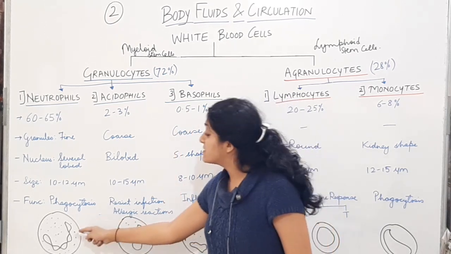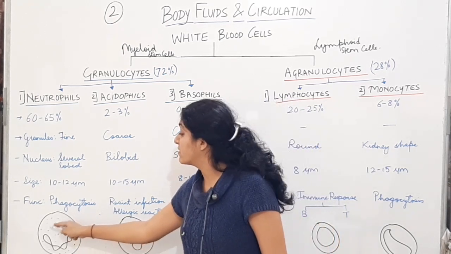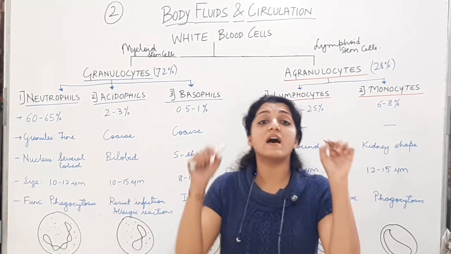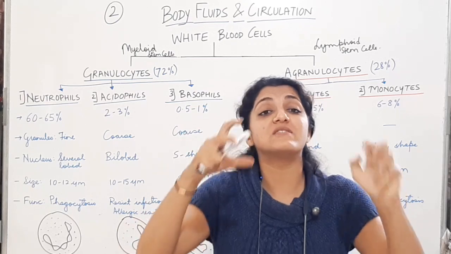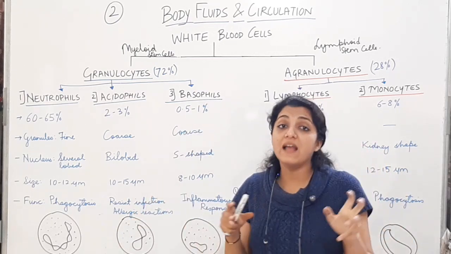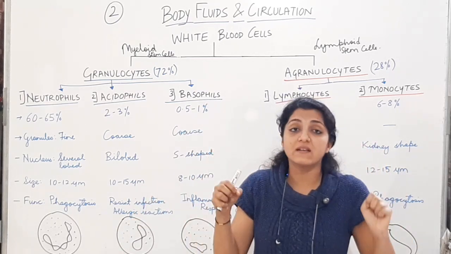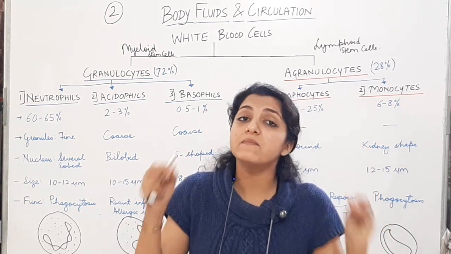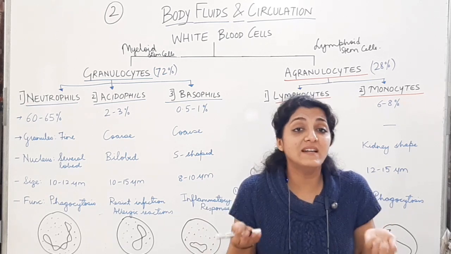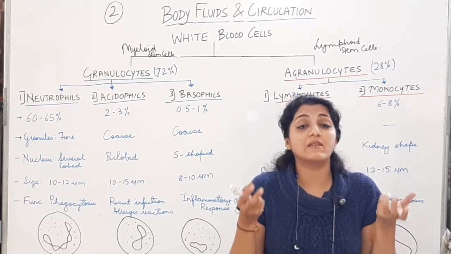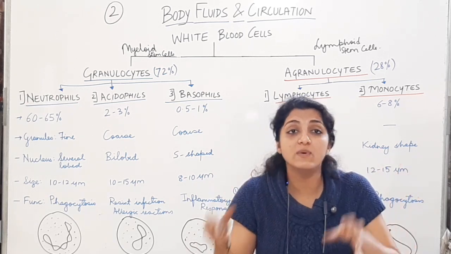Granulocytes means the cytoplasm is going to have granules. Granules are secretory vesicles which will be filled with some secretions and some enzymes. Because it is filled, just remember it by the word filled. Granules will be filled with secretions.